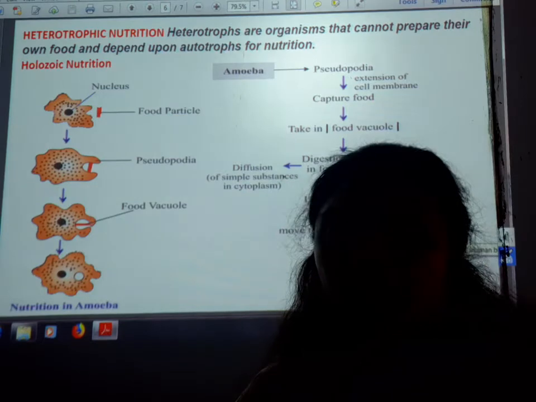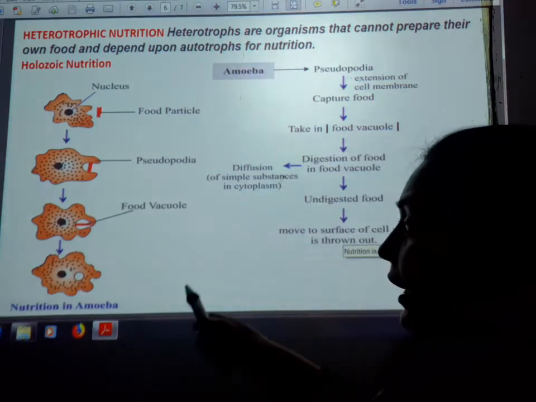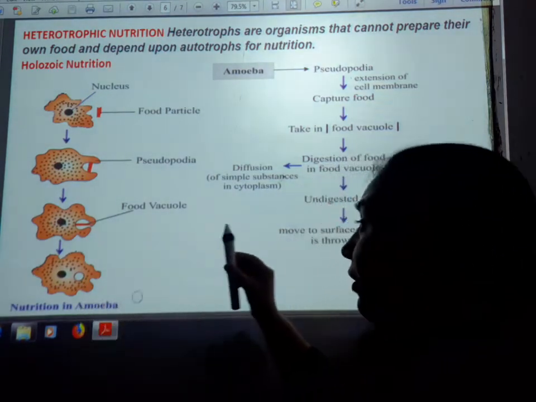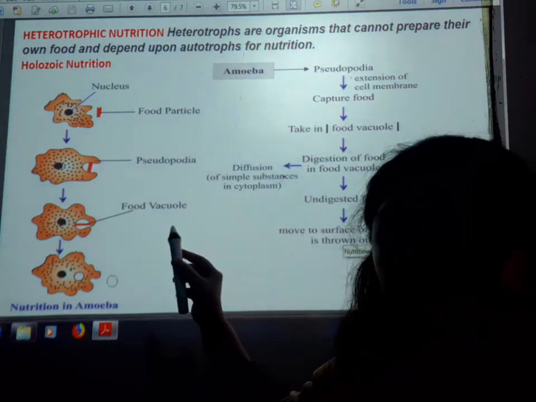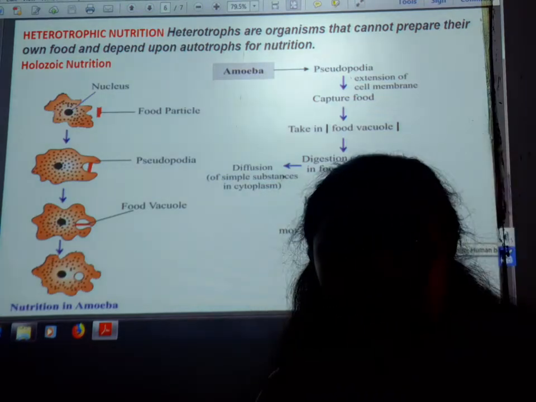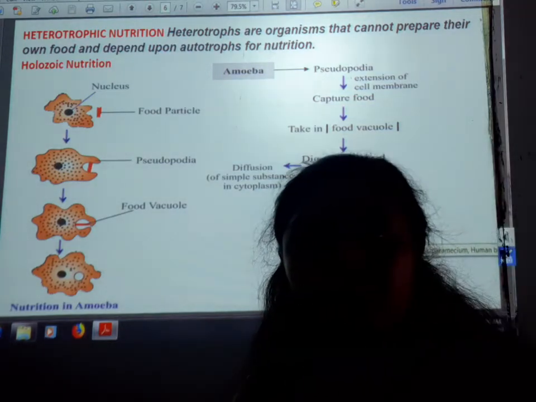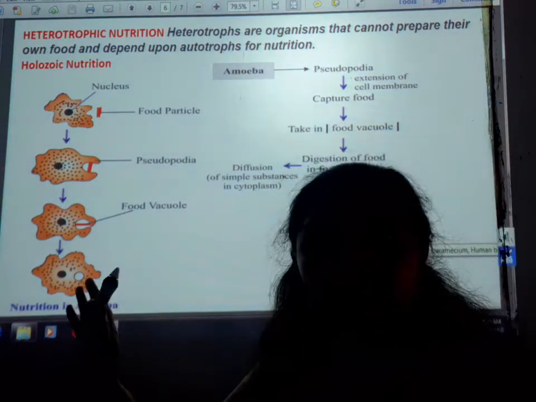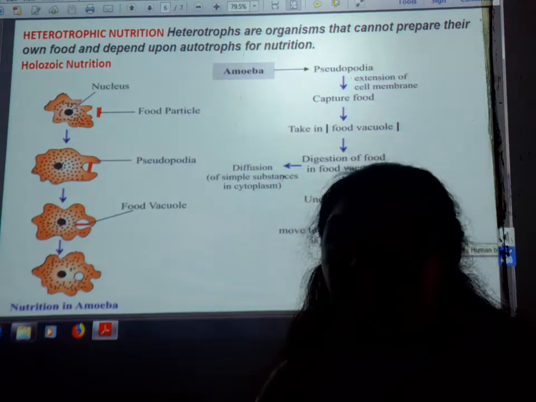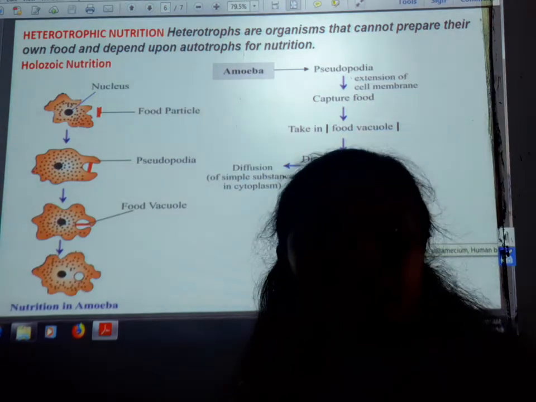How? The lysosomal organelles are there, which secrete the enzymes, and in the food vacuole the digestion is completed. After digestion, by simple diffusion, the simple digested substances come out into the cytoplasm. Fine. So this method is called absorption. And after absorption, the assimilation process goes on, where the nutrients are provided for the different types of activities for the organism.